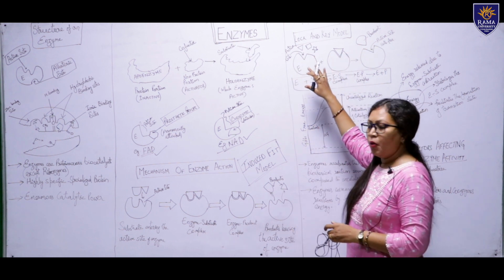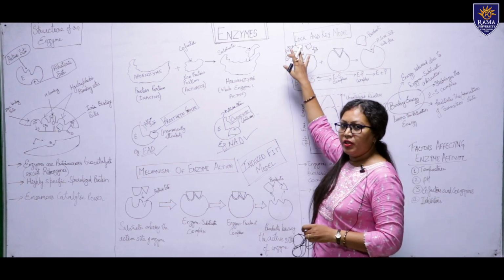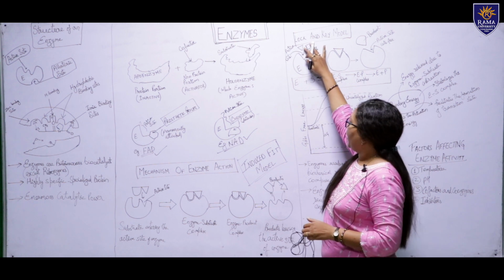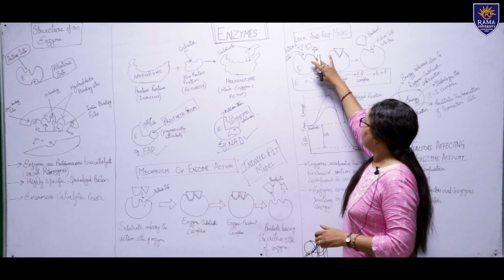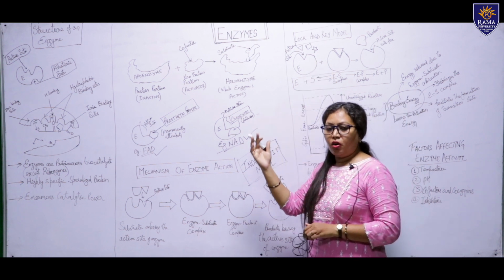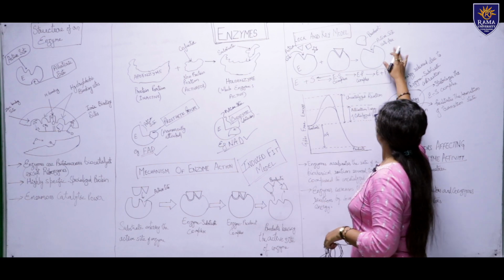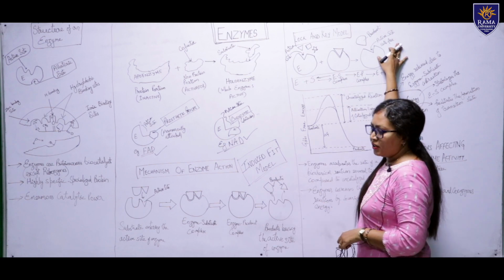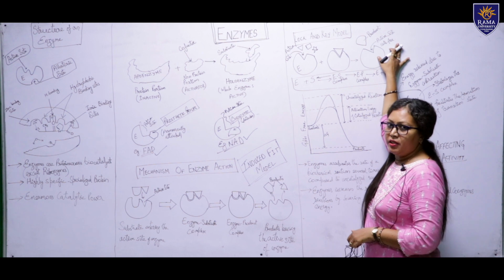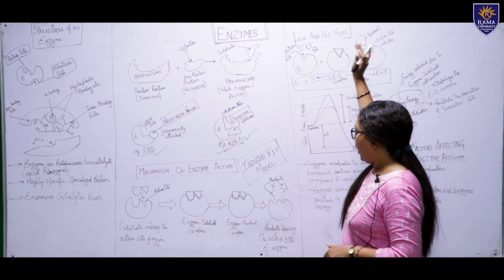This reaction is possible only when there is structural similarity between the active site of the enzyme and the particular substrate. The enzyme is not able to bind with another substrate which does not resemble the active site. And at last, when the product is formed, the enzyme is set free. So this is the lock and key model.